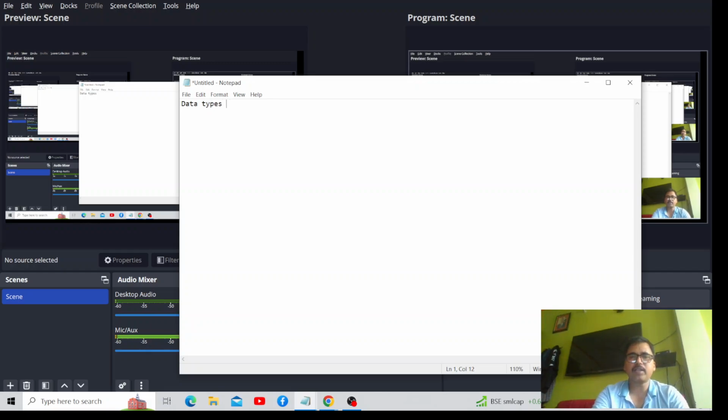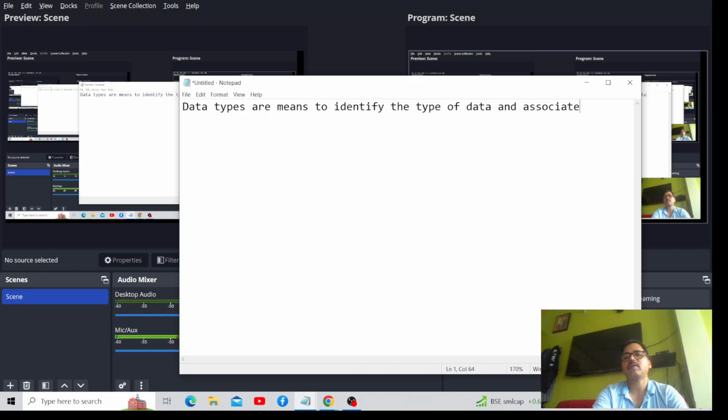What are data types, please tell? Data types are means to identify the type of data and associated operations of handling it. It is a type of data and associated operations of handling it.